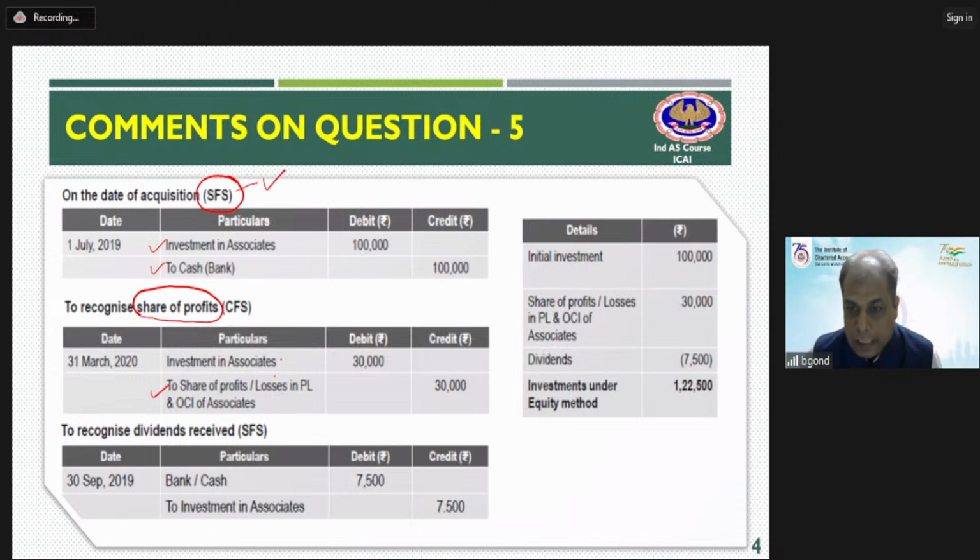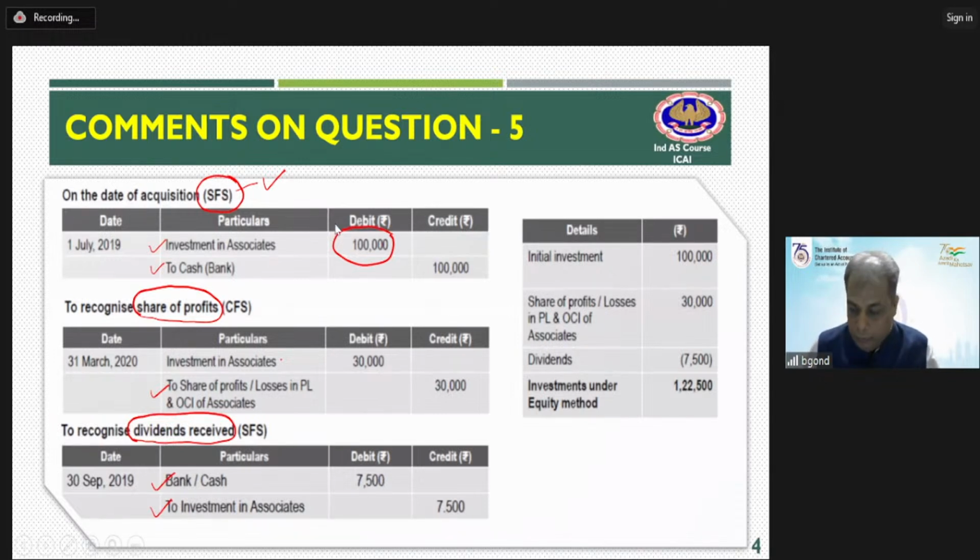Assume that the associate is distributing a dividend. If they are distributing the dividend, we will also receive the dividend: bank or cash account debit to investment in associates. So these are the 3 points which we have gathered and summarized here. For that, I have taken some small journal entries for the respective books of accounts. Now see, initially my investment was 1 lakh, and this I have recorded in the SFS.